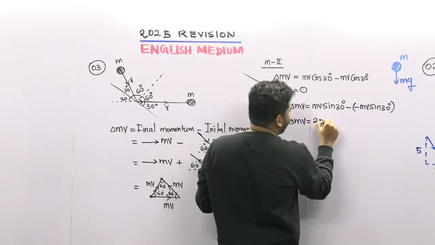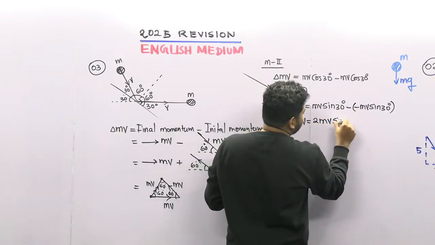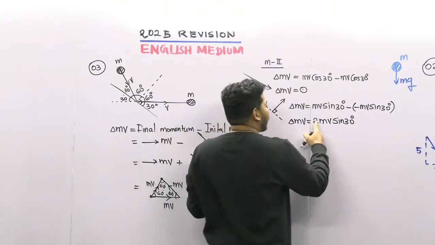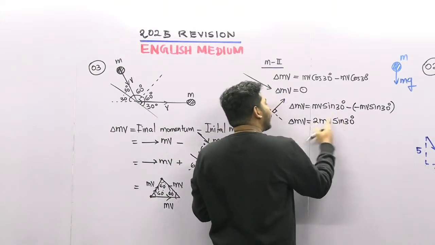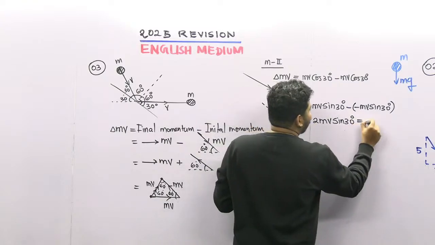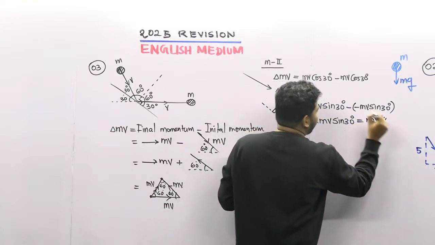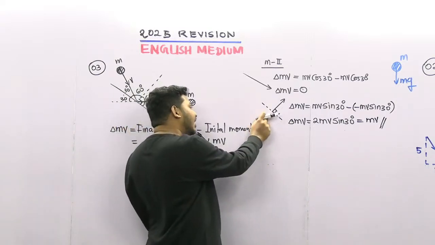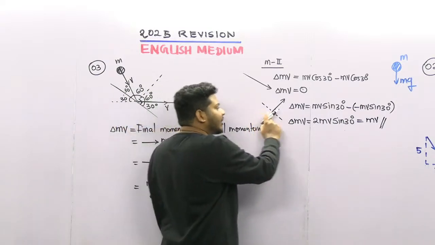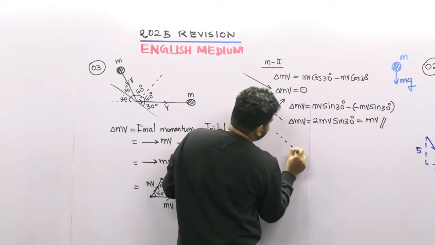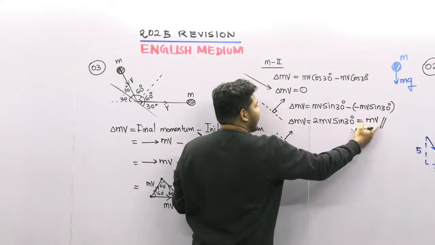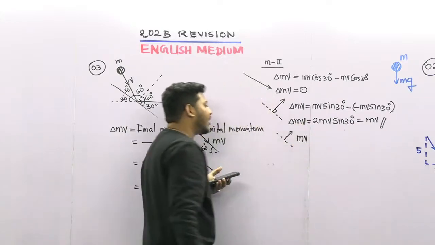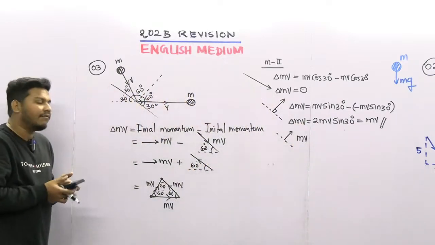So we can get 2mv sin 30. Sin 30, we know that it's half. So half and 2 both can cancel. So the value is mv. The direction is in this direction. We took in this direction, no? So the change in momentum here is, guys, mv.